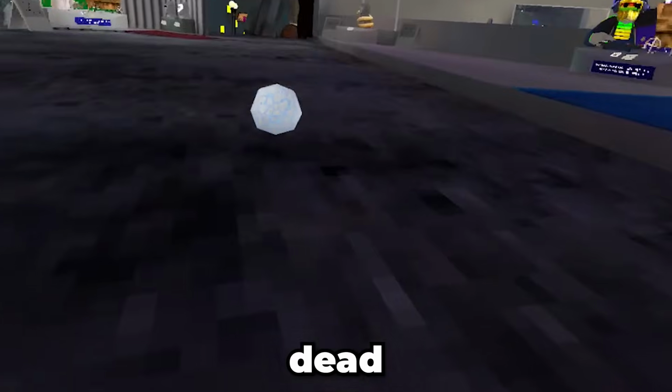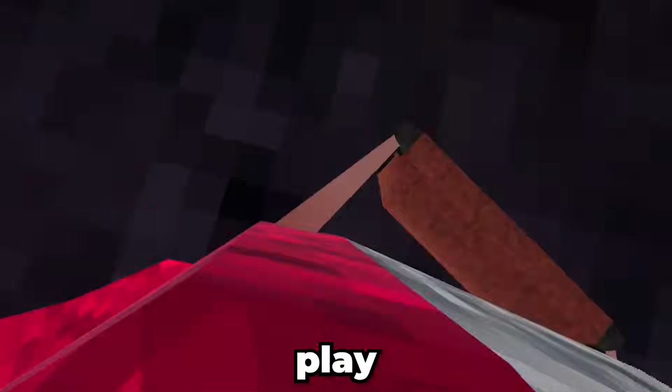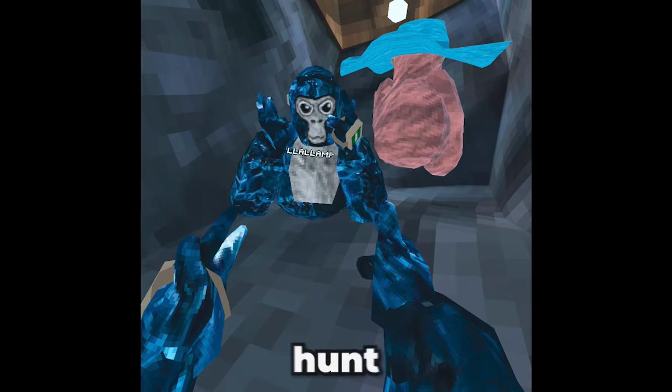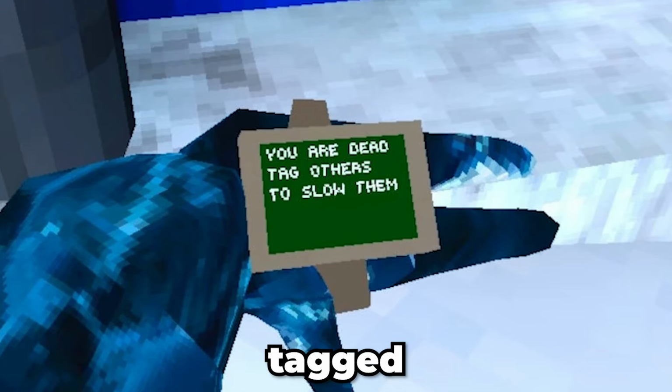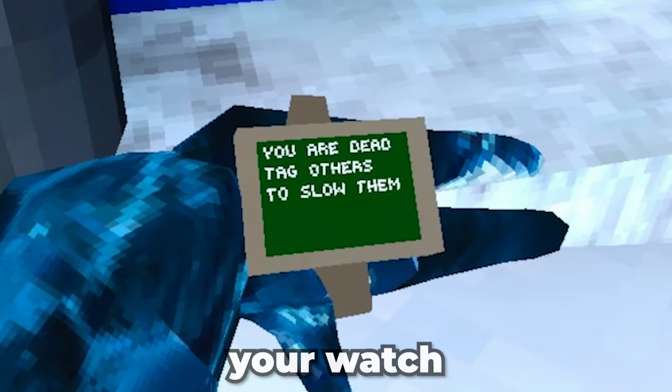Dead gorillas. Dead gorillas could mean players that used to play Gorilla Tag that have passed away, but this could also refer to the game mode Hunt. More specifically, when you get tagged, this message pops up on your watch.